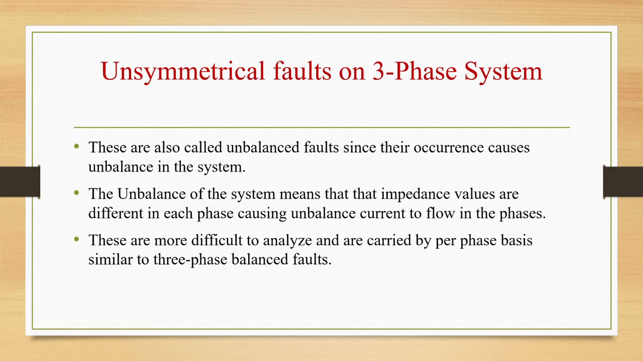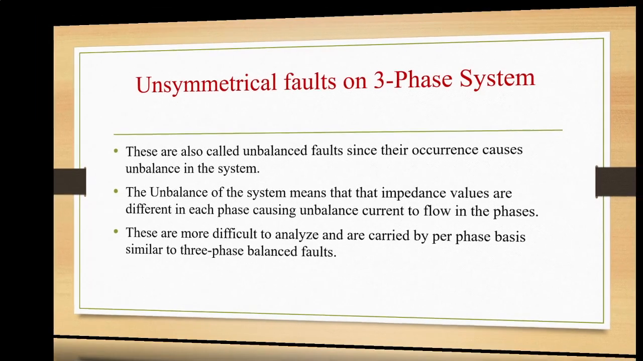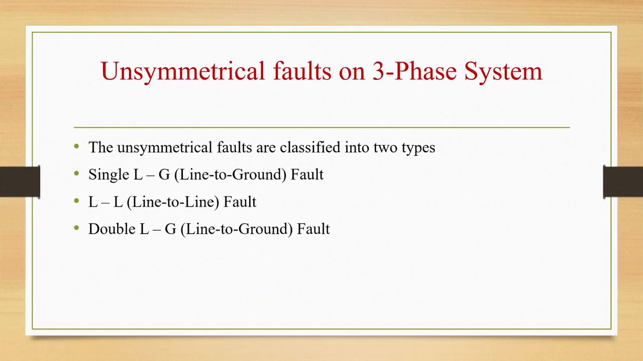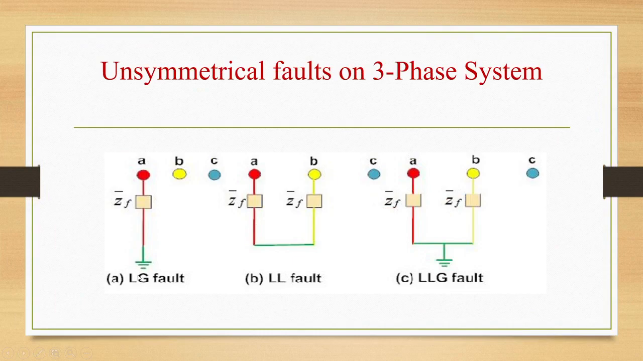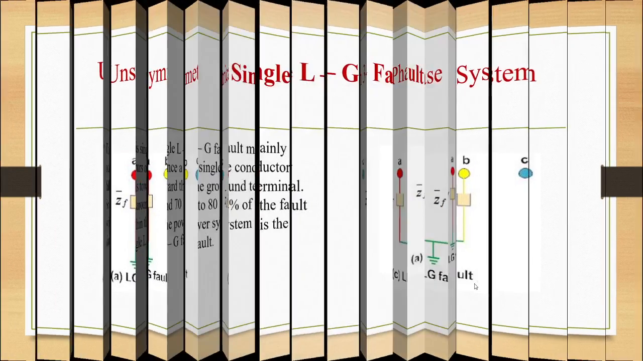The unbalance of the system means that the impedance values are different in each phase, causing unbalanced current to flow in the phases. So unbalance means what here? Unbalanced condition is that unbalanced current will be flowing in the phases. So these are more difficult to analyze and they are carried out on a per phase basis similar to three phase balanced faults. The unsymmetrical faults are classified into three types, that is LG, LL and LLG. So these are the diagrams for LG, LL and LLG faults.